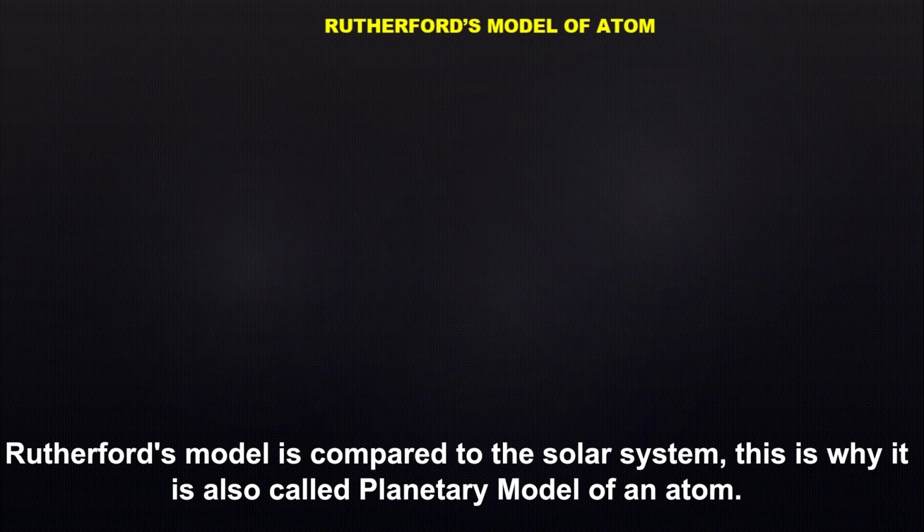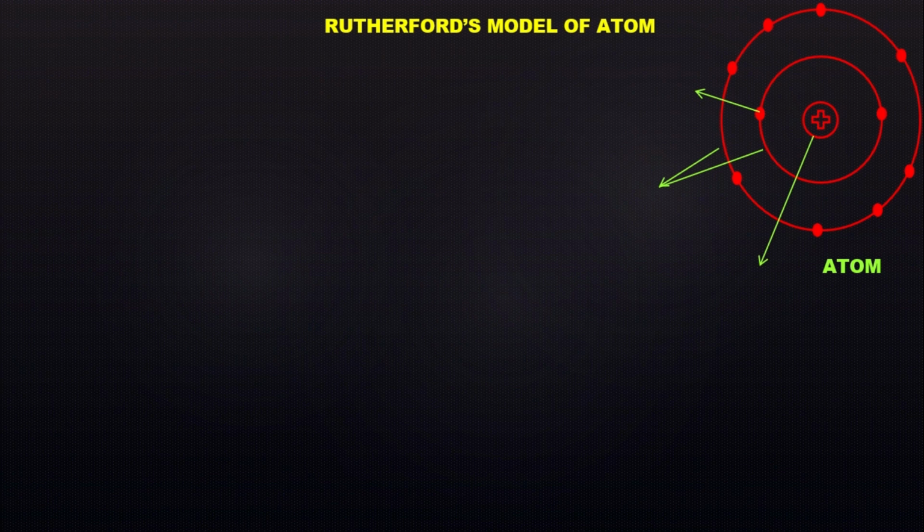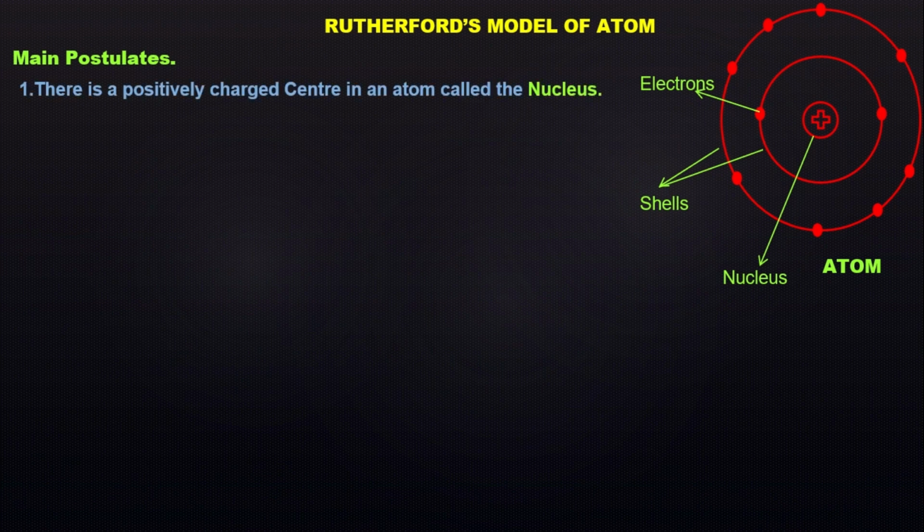On the basis of different observations and their conclusions, Rutherford put forward his model of an atom, which is called Rutherford's model of an atom. This model looked like this. What were the main postulates of Rutherford's model? The first postulate says that there is a positively charged center in the atom called the nucleus. The nucleus was discovered by Rutherford. Look at this, this is the positive charge center in the atom, that is the nucleus.